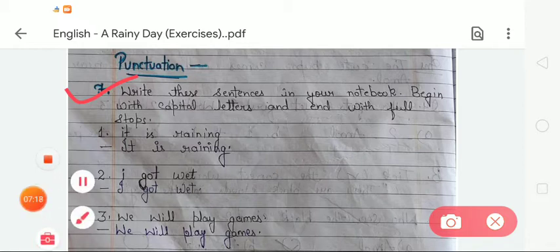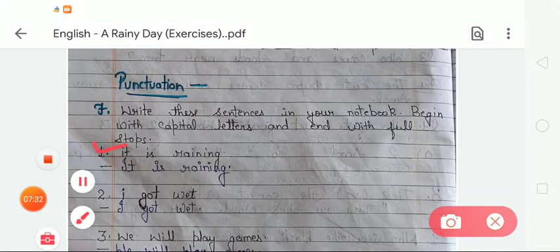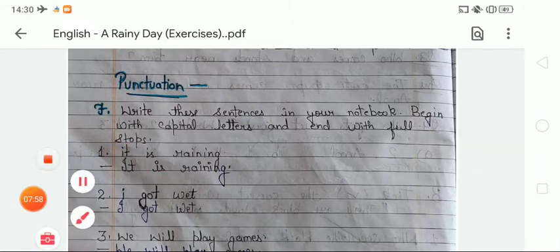So here are the given sentences. We have to use punctuation, beginning each with a capital letter and ending with a full stop. Okay, let's get to this exercise. First is: it is raining. Dear student, we can see that there is no use of capital letter and full stop, so we have to use punctuation marks. The first letter must begin with a capital letter, so we change the given first letter i to a capital I, and after that small t. It is raining. After that we have to put a full stop.